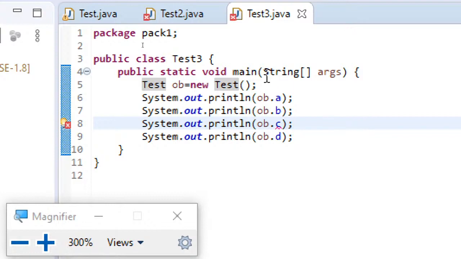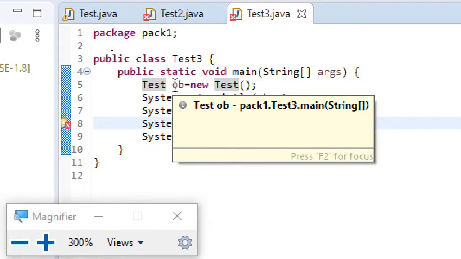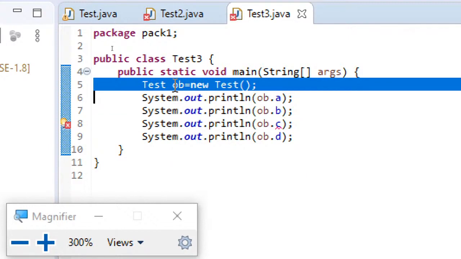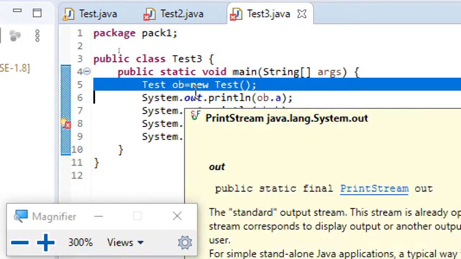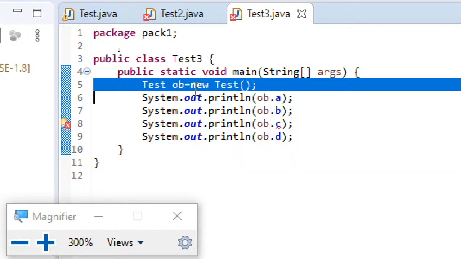When you are creating an object for a class in the same package, even though it has no relationship, it is possible, just like what you can see here. So test3 is not a child of test class, but still you are able to create an object for the test class from test3 because they belong to the same package.